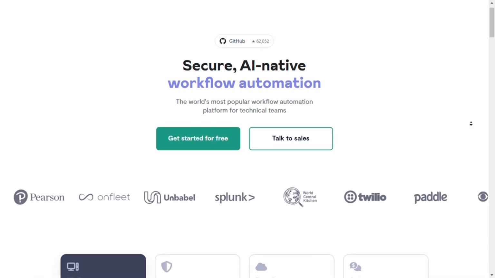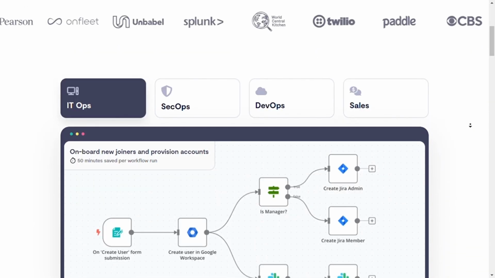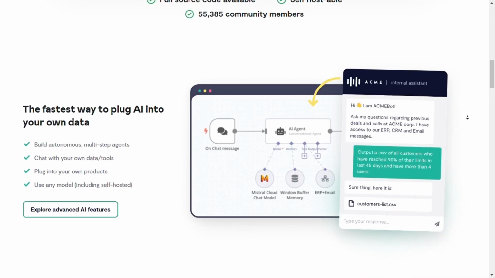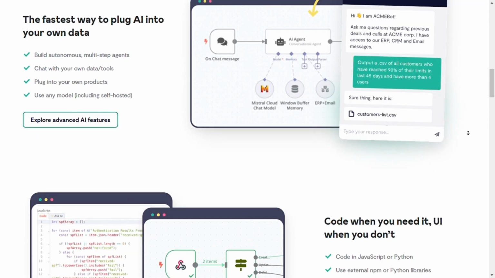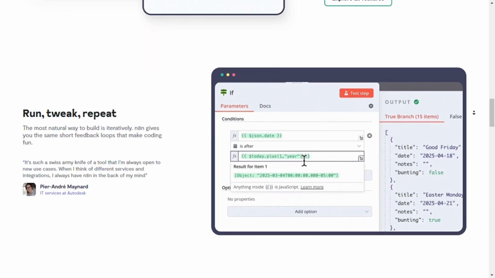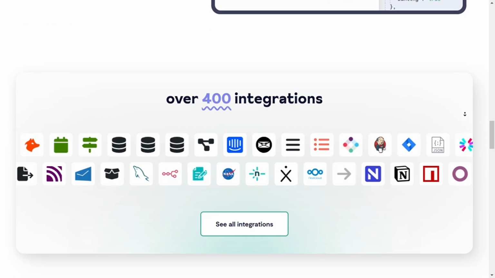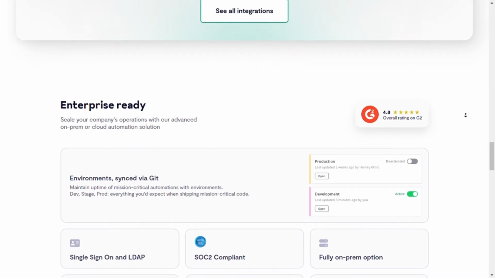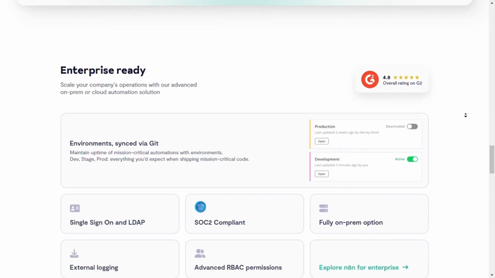It has a visual drag and drop workflow builder for seamless automation with over 200 integrations, including Google Sheets, Discord, Slack, and more. It's also customizable with built-in JavaScript functions and a self-hosting option for privacy-focused workflows. But it requires technical knowledge for more advanced workflows, and the UI can feel a bit overwhelming for beginners.